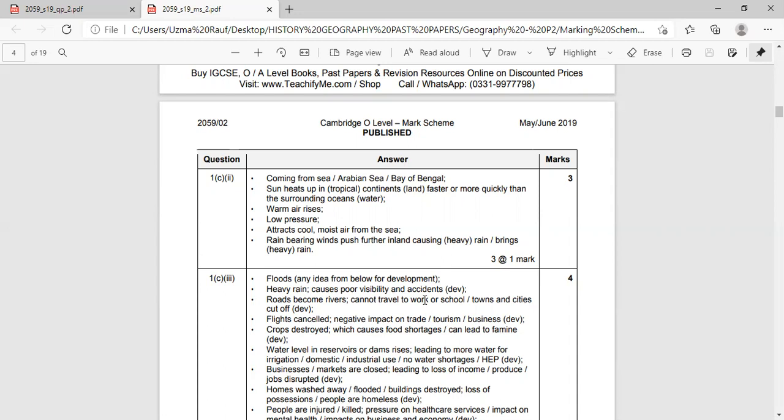Right, beta? And then we are talking about the impact on business, so we are describing here flights would be cancelled or crops would be destroyed. After completing these points, I get 2 marks because I'm giving one negative impact here with 2 examples.